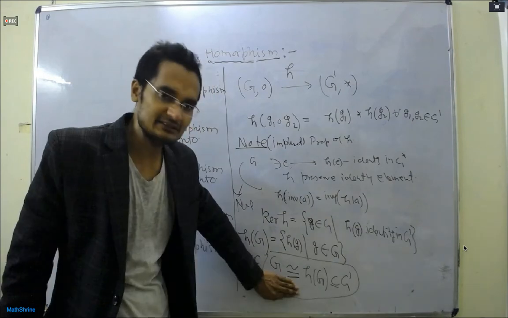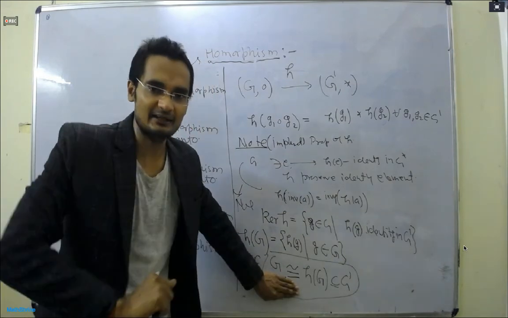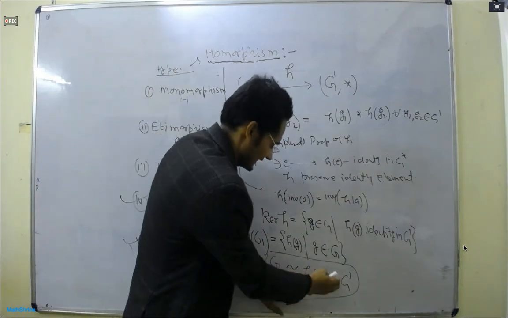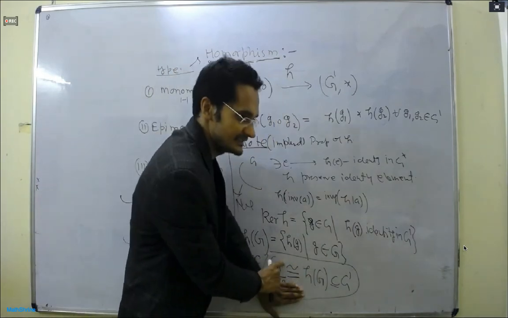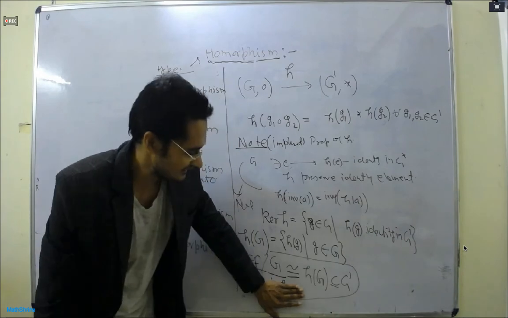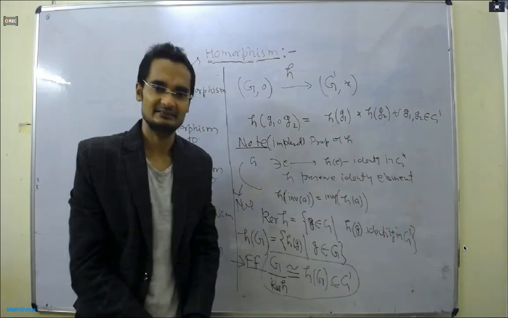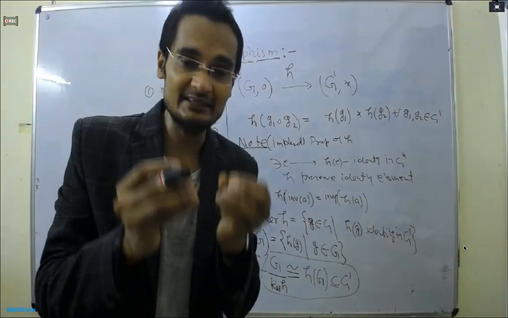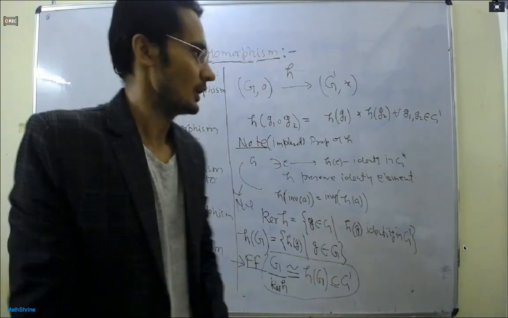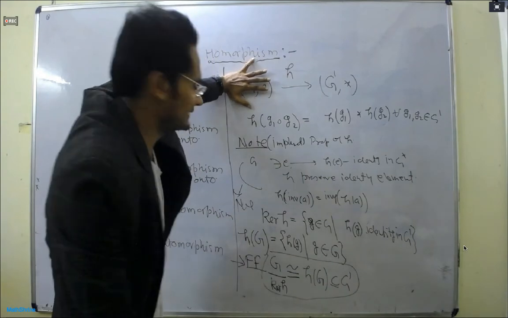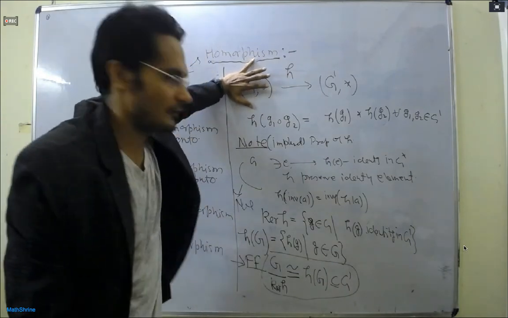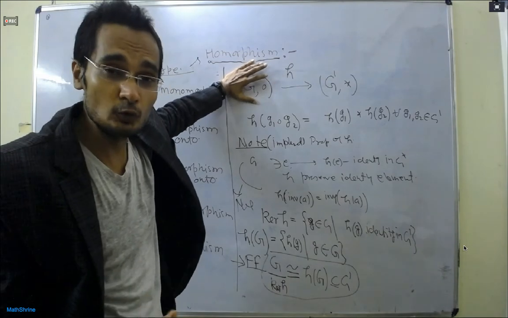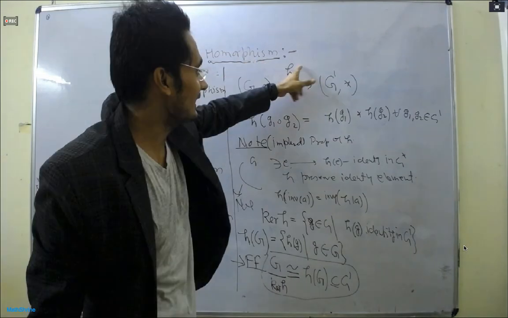This is the only meaning and importance of the homomorphism. To retrieve the information, the structure property of this group, is very difficult. So we are looking for a tool. We can have so many homomorphisms, but we need some homomorphism which can provide the information to some familiar group, not to any arbitrary group.